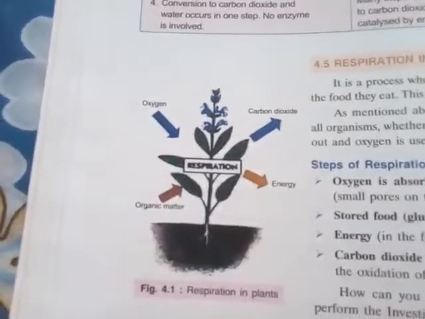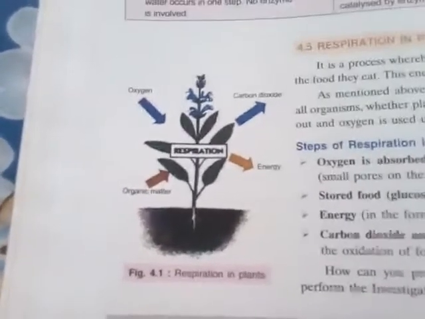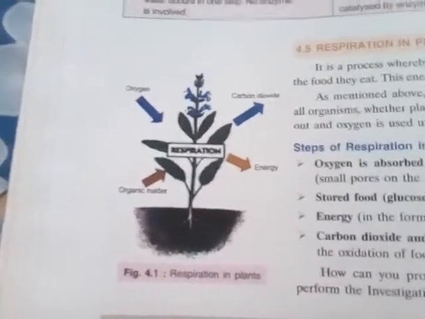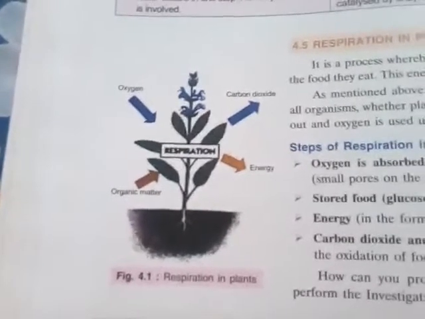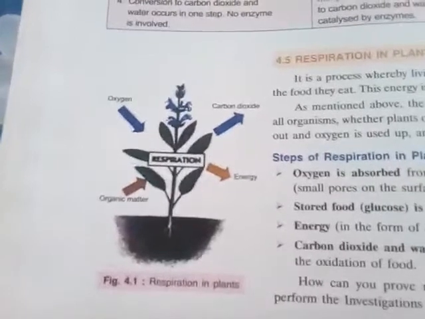After that, the stored food, that is glucose, is oxidized by the absorbed oxygen, and energy in the form of ATP molecules is produced, with carbon dioxide and water as the end products of this process.